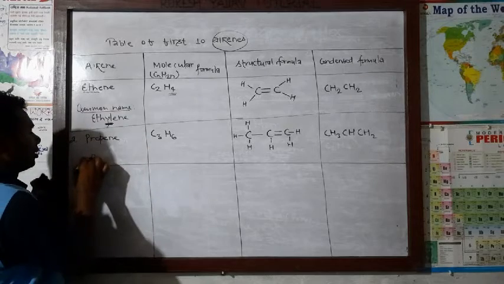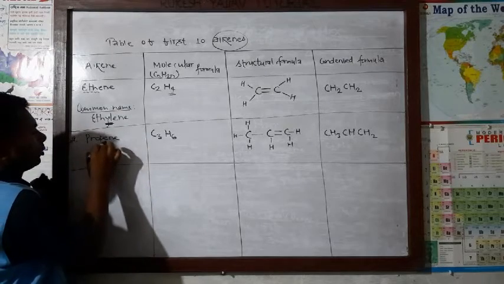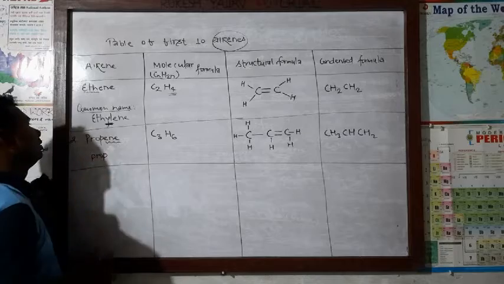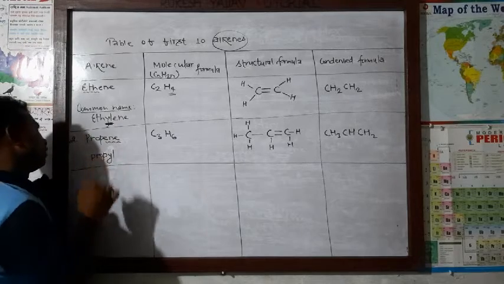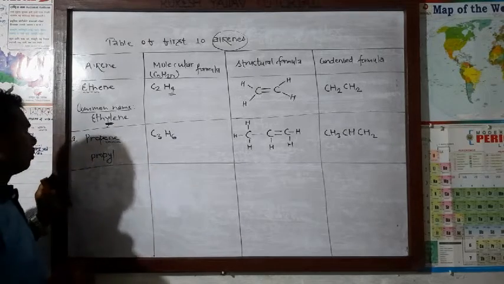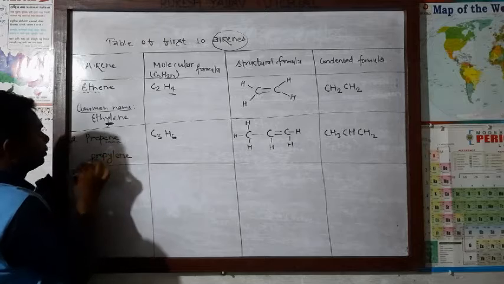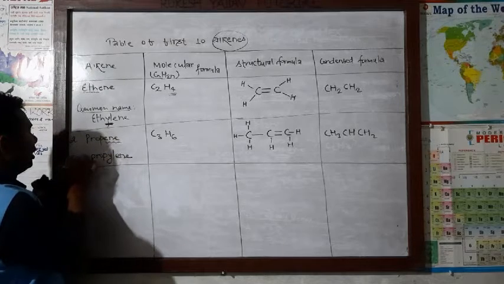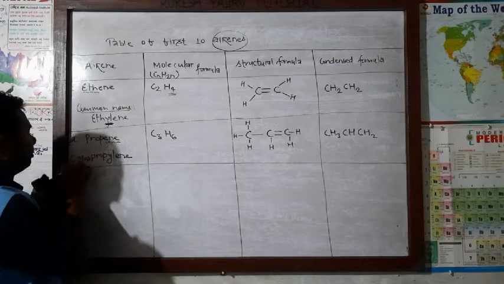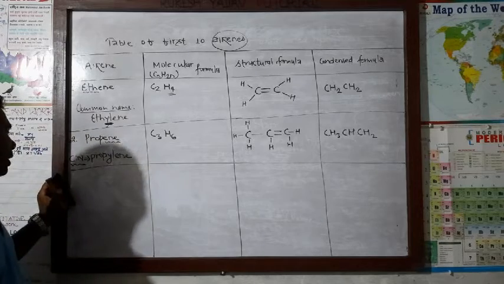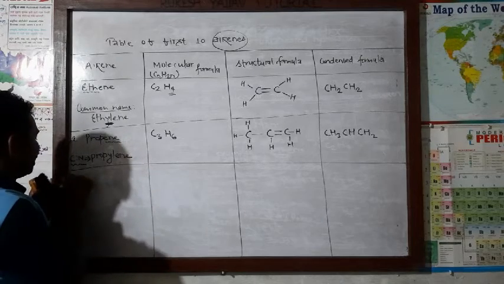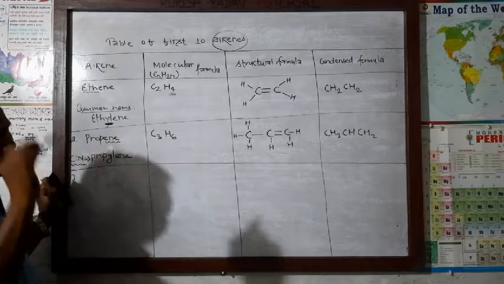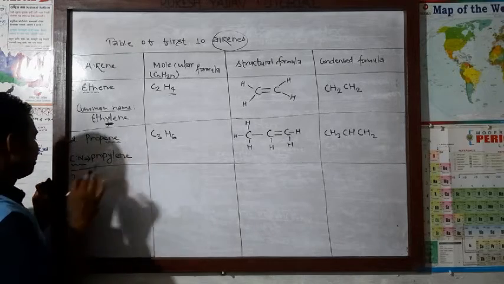In the same way here, prop, before ene, "yl": propylene. This becomes the common name. CN means what here? Common name. After that, 3, 4, 5, 6 up to 10 you can write.